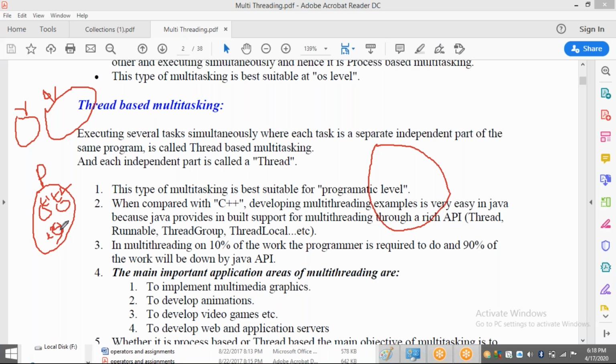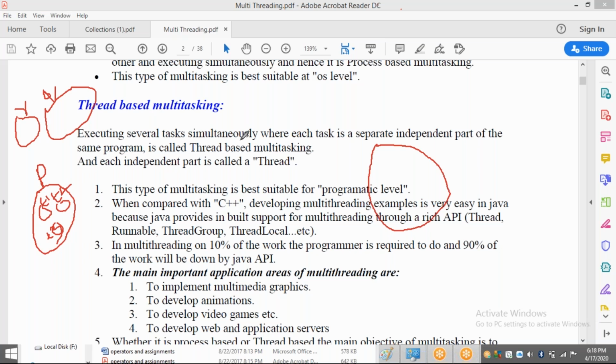That means we can call this one as what? Independent. So each and every thread is independent. Okay, this is the concept. So now let us see the multi-threading definition. Executing several tasks simultaneously, where each task is a separate independent part of the same program. So see here, these are not separate independent programs. Sorry, these are sub processes inside only one same program or same process.